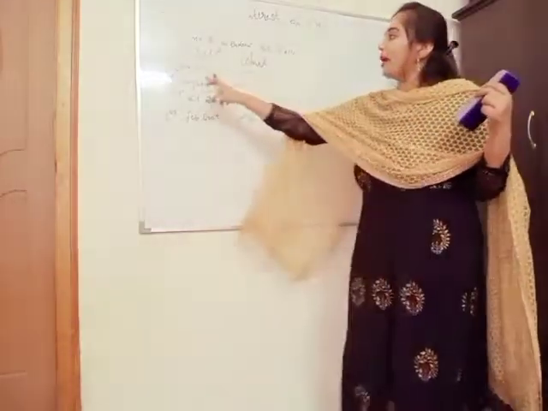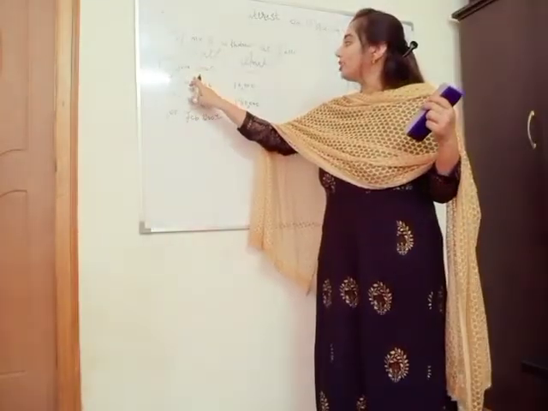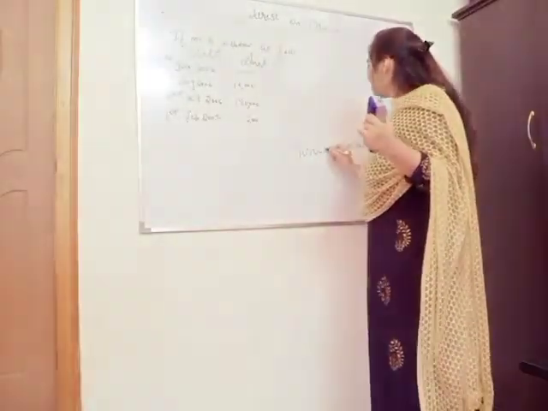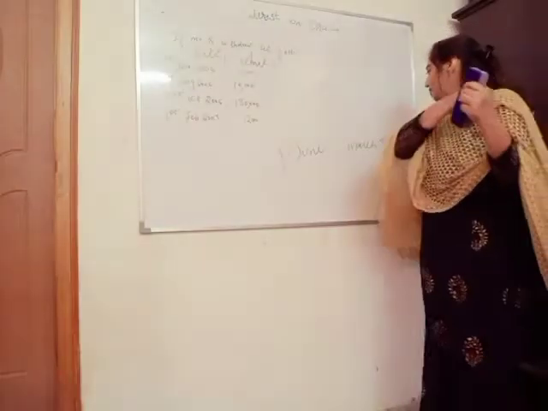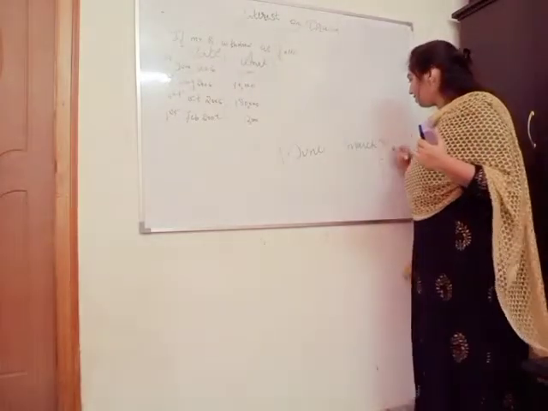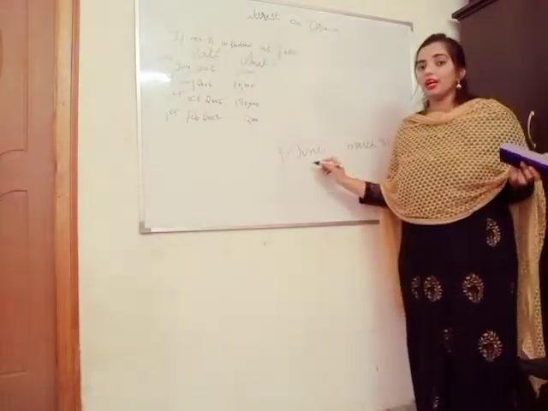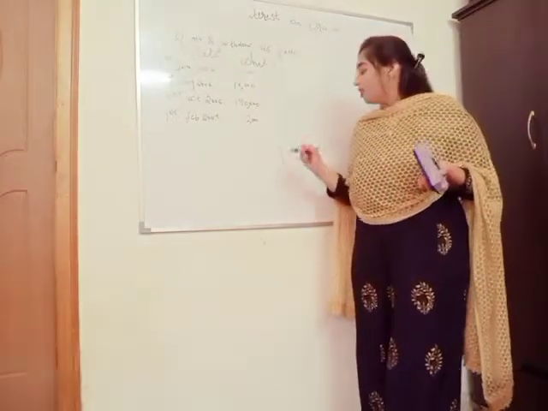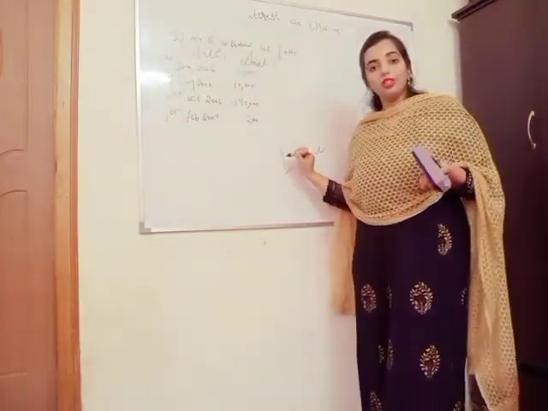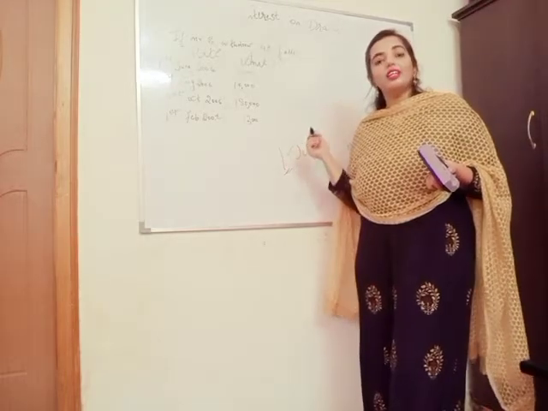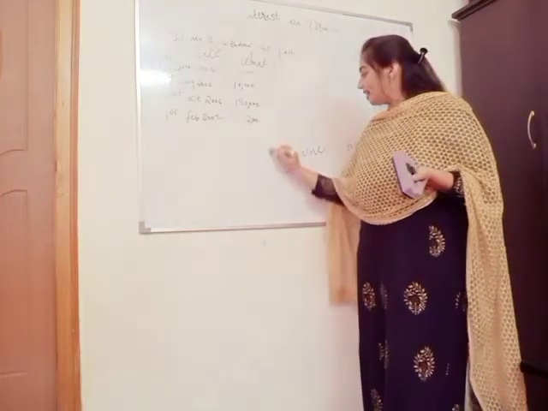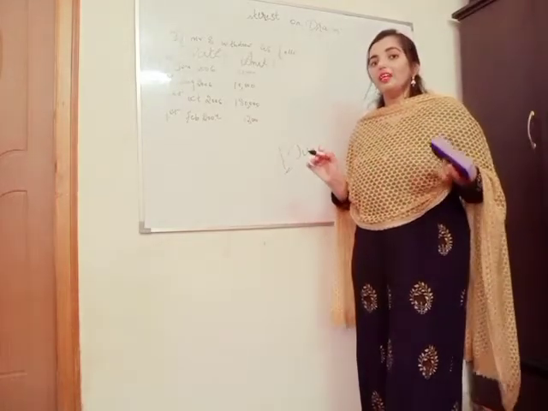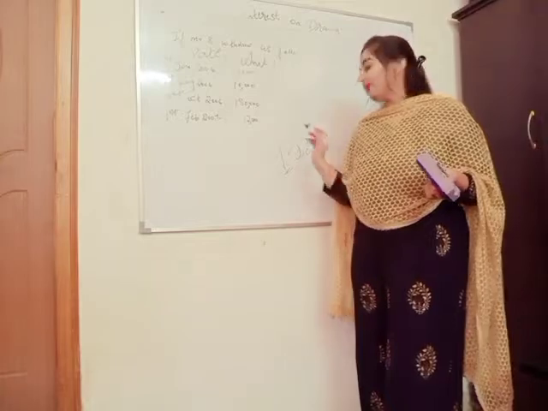So here the partner has withdrawn on 1st June. Then from 1st June till March 31st, how many months? March 31st is the ending. He withdrew on 1st June, so I'll include this month because it is the starting of the month. If it is the start of the month, then include that month. If it is the 31st, then exclude this month because it is the end of the month. If it is the first, then you have to include that month.